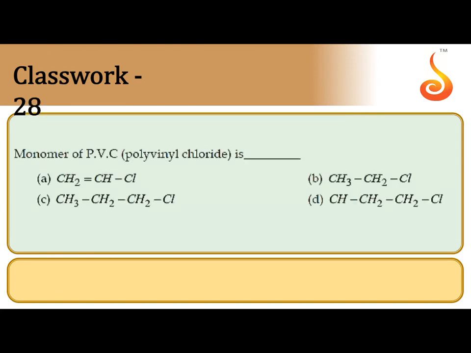Monomer of PVC, polyvinyl chloride. When we want to get the monomer from an addition polymer, it is very simple: just remove poly, and you will get the monomer. So vinyl chloride. The name is not given, the structure is given. Vinyl chloride is nothing but CH2=CHCl. So the correct option is A.